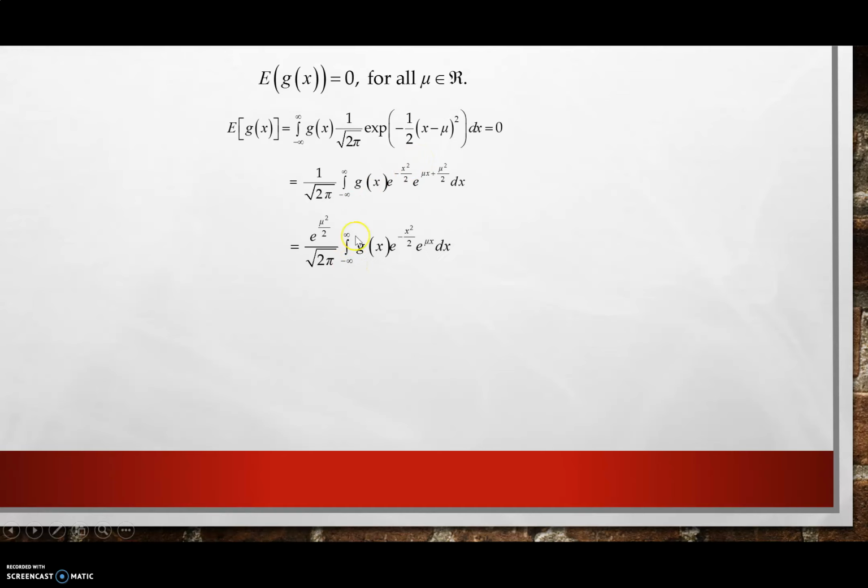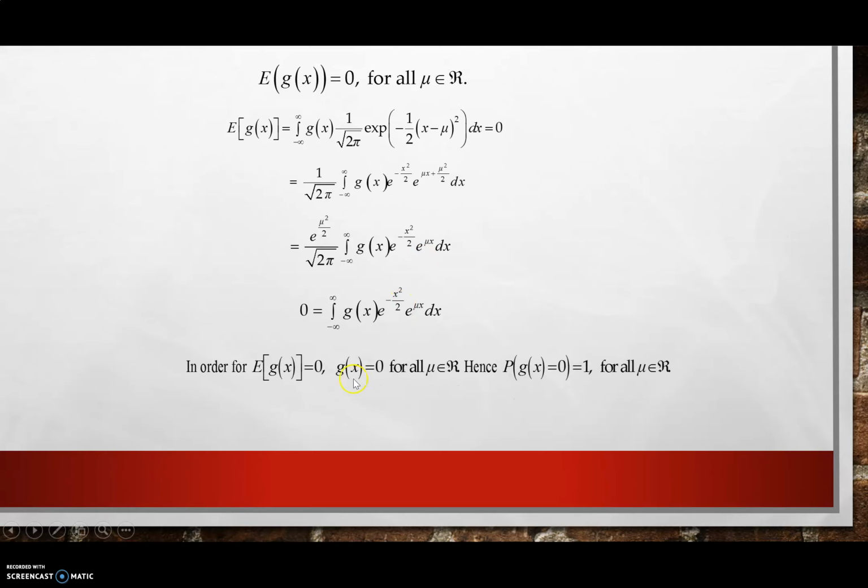We simplify and factor out, we have exponential of mu squared over 2 over square root of 2 pi. So we integrate g(x) exponential negative x squared over 2 exponential to the power mu x dx. Since the exponential cannot be 0, the only way to make sure that expected value of g(x) is equal to 0 is by setting g(x) equal to 0 for all mu belonging to the real numbers.